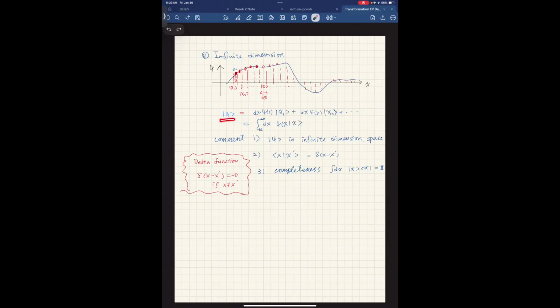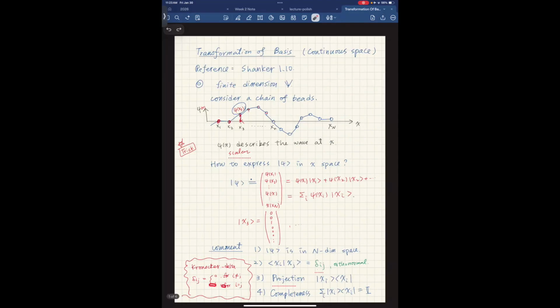So this is how I project my wave function in a space called X. It's going to be an infinite dimension, and it will still possess this rule that if I am at the same coordinate, then I'll get 1. If it's a different position, I will get 0. And because this is now continuous, it will become a function instead of a number.